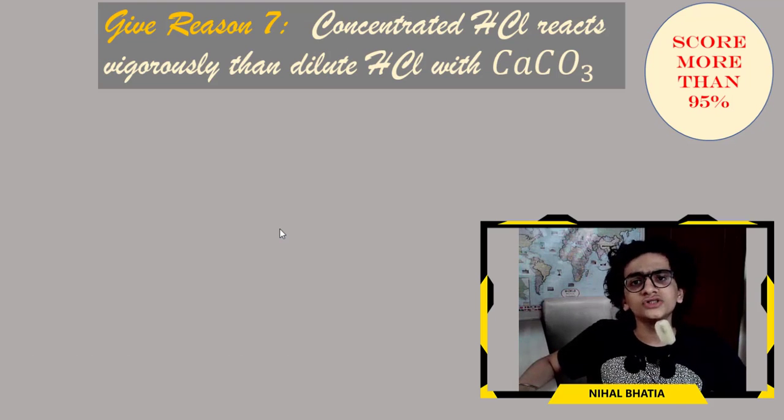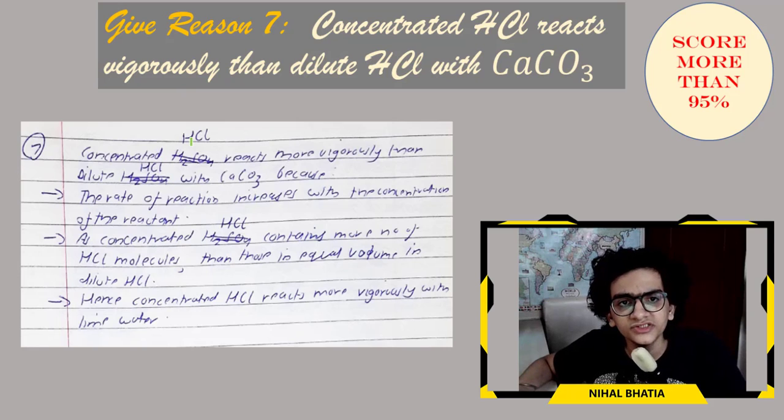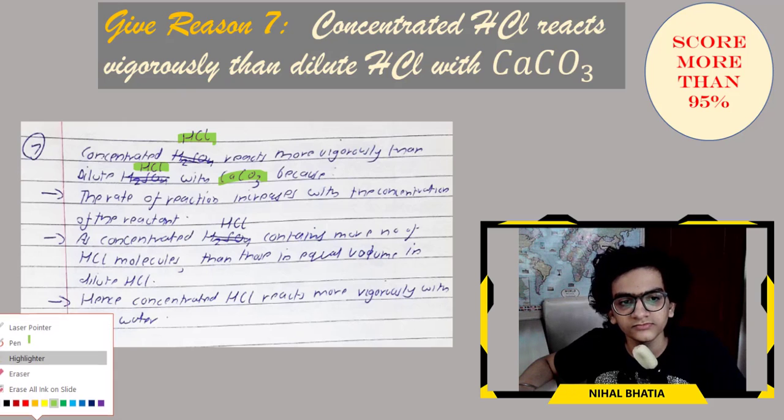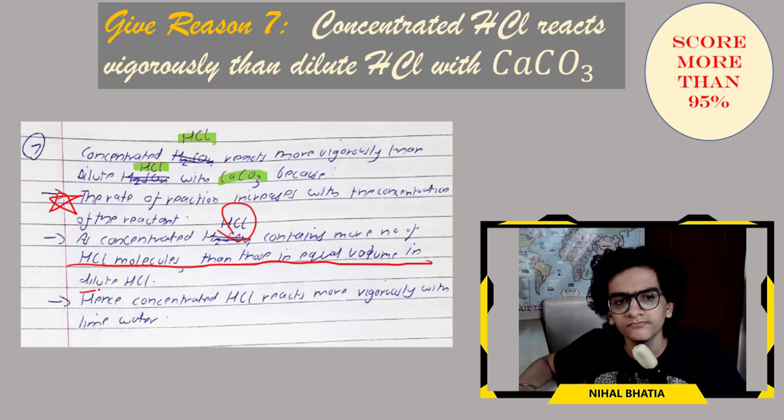Give reason 7. Concentrated HCl reacts more vigorously than dilute HCl with calcium carbonate, CaCO3, because the rate of reaction increases with the concentration of the reactant. Important point: concentrated HCl contains more HCl molecules than an equal volume of dilute HCl. Hence concentrated HCl reacts more vigorously with CaCO3.